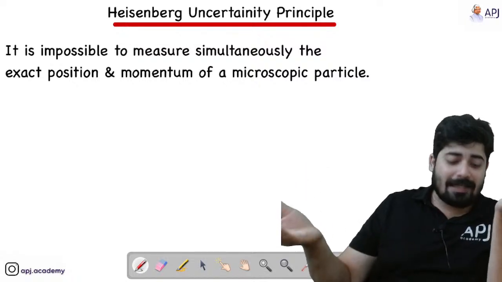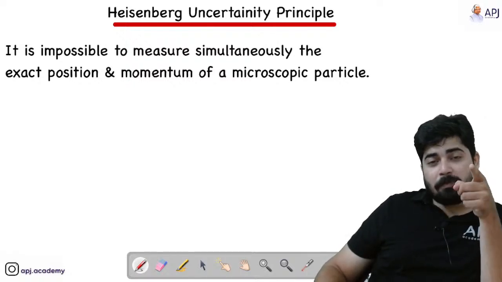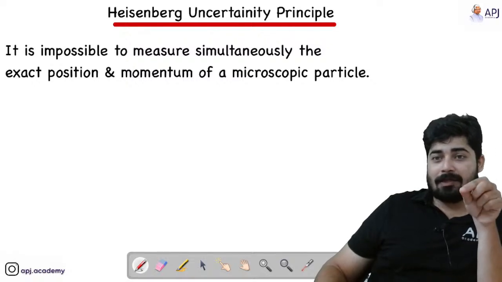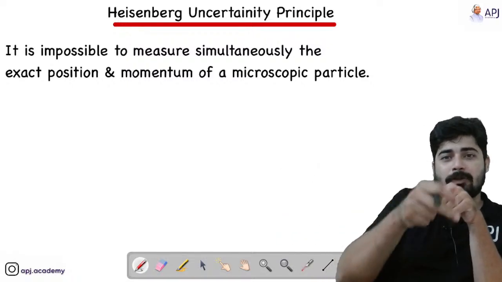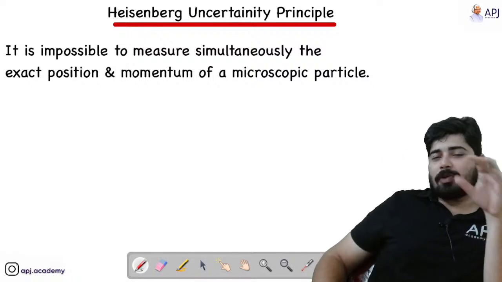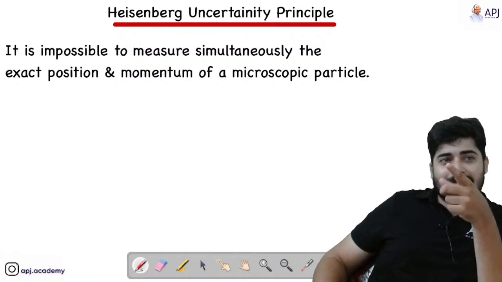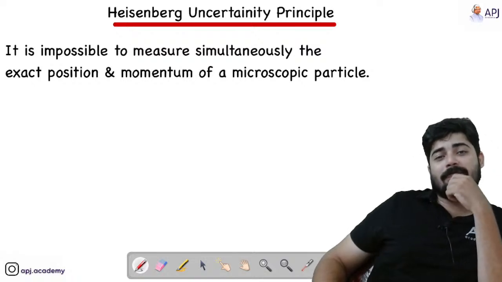be determined simultaneously. So that's what Heisenberg is telling, and Heisenberg is clearly pointing out what Bohr said about the orbits, that the electron is encircling the nucleus in a particular orbit, means Bohr is clearly showing us the path or where the electron is present. Okay, and Heisenberg is telling you cannot predict that path. You cannot predict where the electron is. If you are saying that the electron is revolving in this particular path, that means at the same time you are measuring the velocity as well as the position of the electron.